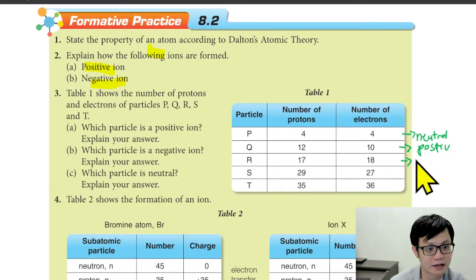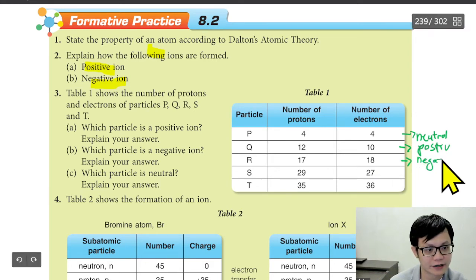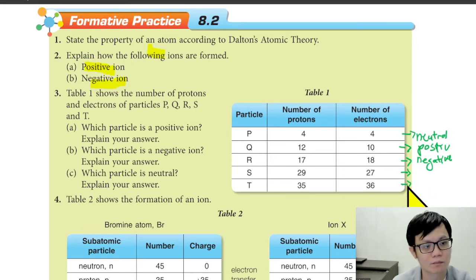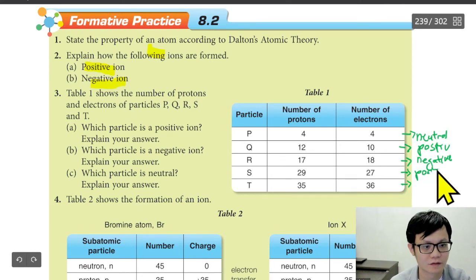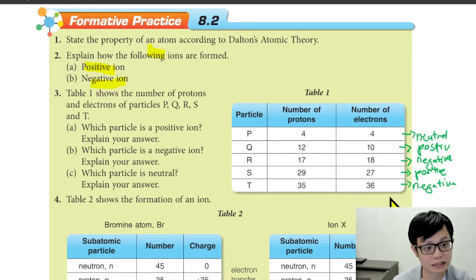How about S? Positive. How about T? Negative. So if electron is more than proton, it is negative; if proton is more than electron, it is positive; and if it's the same, then it's neutral.